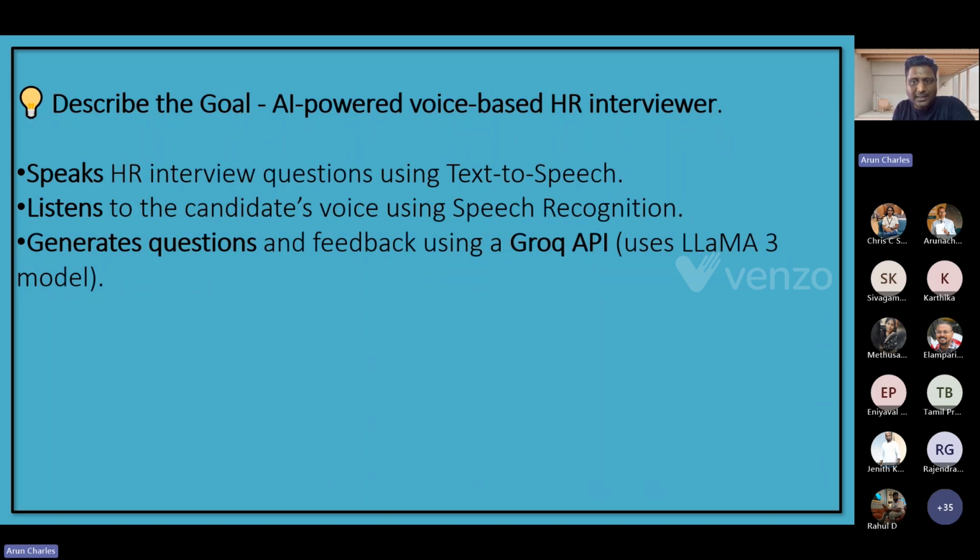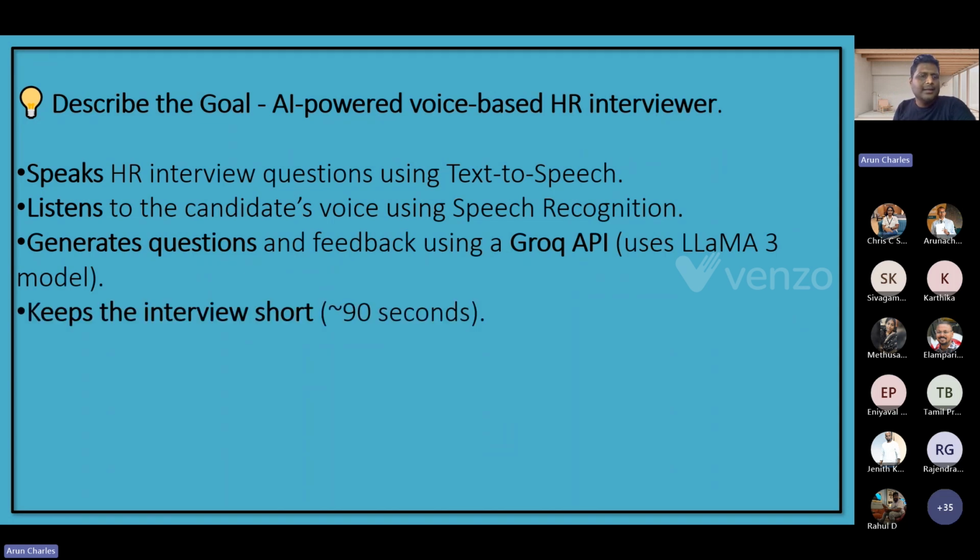We are going to use the Llama 3 model here, which is free for some time, so we can use it for this demo purpose. That Groq will generate questions for you, because like a human, the AI should think, right? So for this, we are going to use the Groq API.